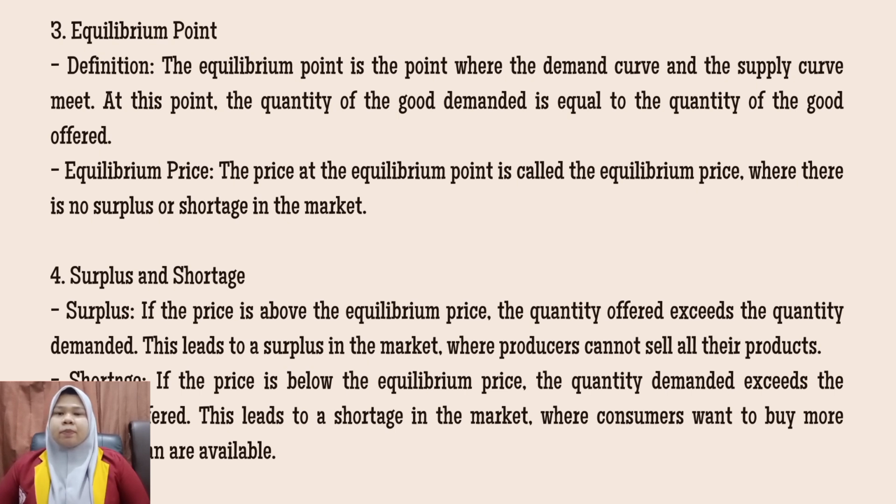4. Surplus and shortage. Surplus: if the price is above the equilibrium price, the quantity offered exceeds the quantity demanded. This leads to a surplus in the market, where producers cannot sell all their products. Shortage: if the price is below the equilibrium price, the quantity demanded exceeds the quantity offered. This leads to a shortage in the market, where consumers want to buy more products than are available.